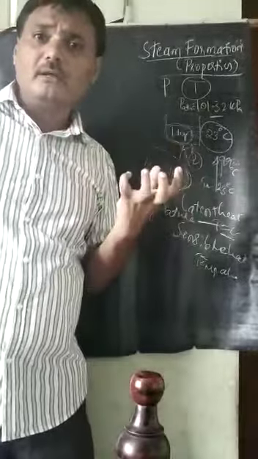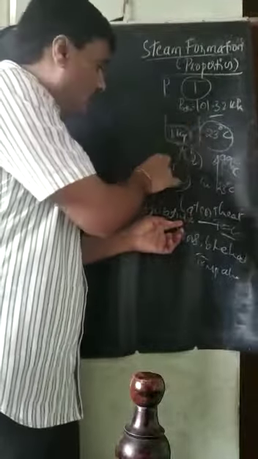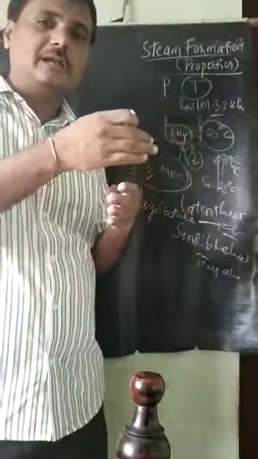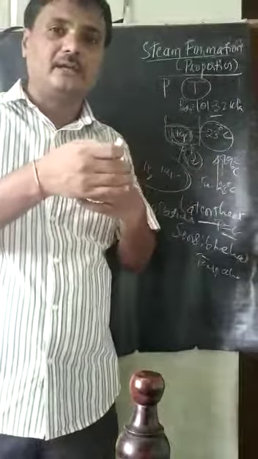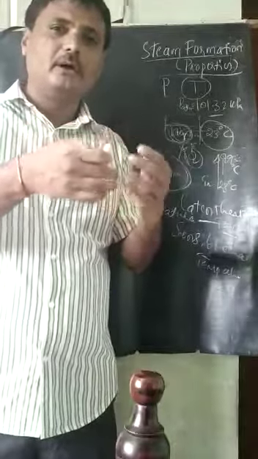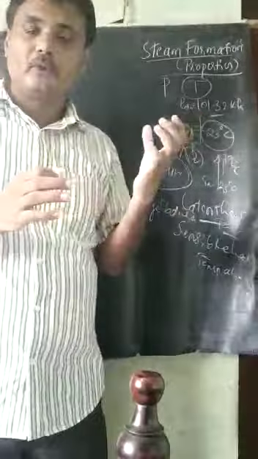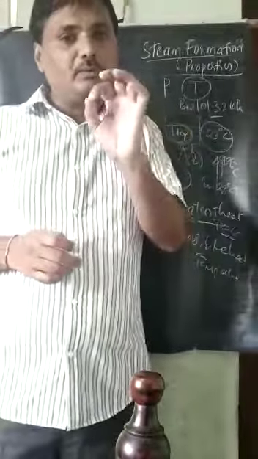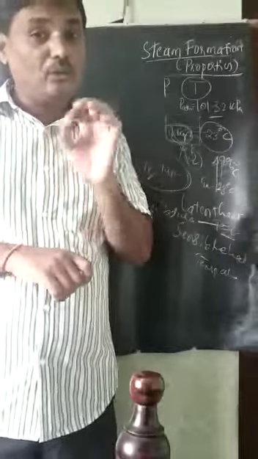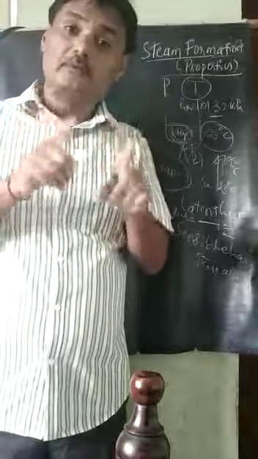Before that, when it starts converting from liquid to vapor, of the 1 kg, 100 gram, 200 gram, like that, it goes on converting from liquid to vapor after adding heat. Then in that 1 kg, both liquid molecules as well as vapor molecules are present.